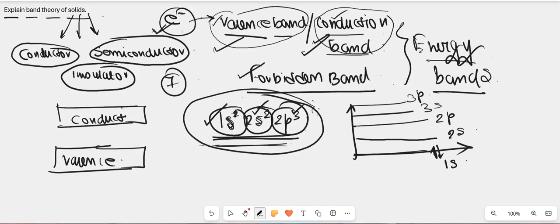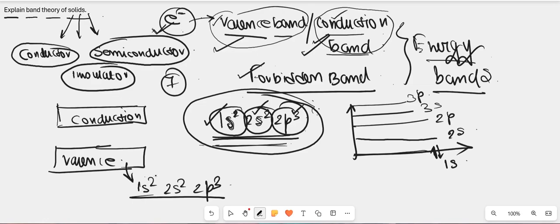In the valence band, as I said earlier, the electron configuration is 1s2, 2s2, 2p3, so there are a total of 7 valence electrons present in this valence band. Initially the conduction band is free, no electrons are present in it, since the conduction band is the energy band in which free electrons reside.